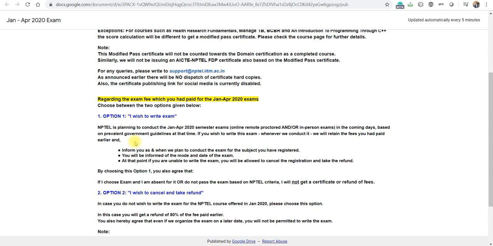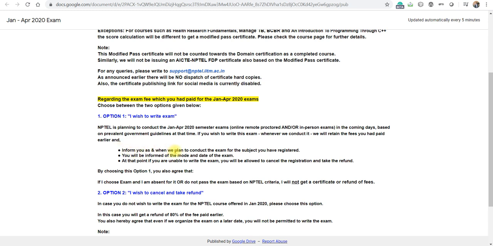So NPTEL is telling that when you select the first option, NPTEL will conduct the examination and select any mode based on government guidelines. That may be remote protected examination, online examination or center based. Whenever it is possible, NPTEL will conduct and your paid fee will be retained.